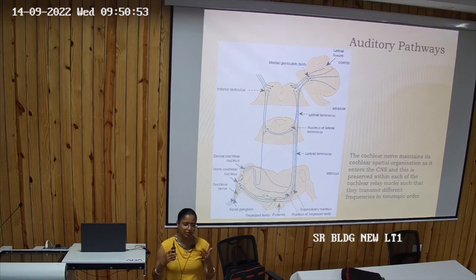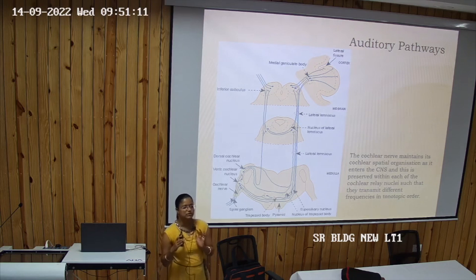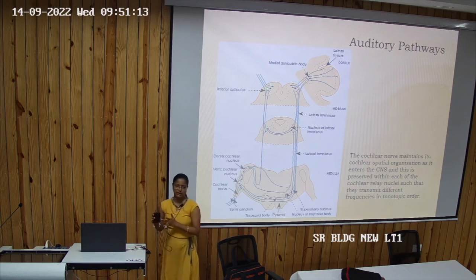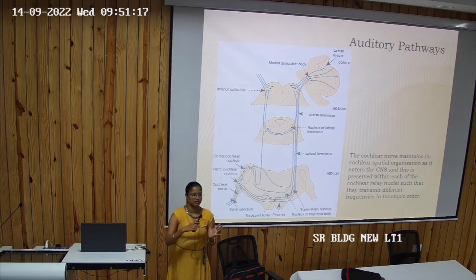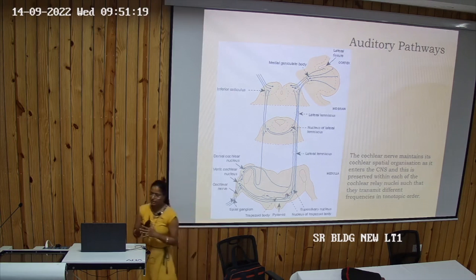the medial, I mean the cochlear nuclei, then superior olivary nucleus, lateral lemniscus, and the same order will be maintained further and will go to the auditory cortex. Did everyone understand? The same order will go to the auditory cortex. So you can know from the tonotopic order from where what is coming, right? From where how much intensity, from where how much frequency, from where someone is shouting loudly, from where the sound is coming, you can judge that, right?